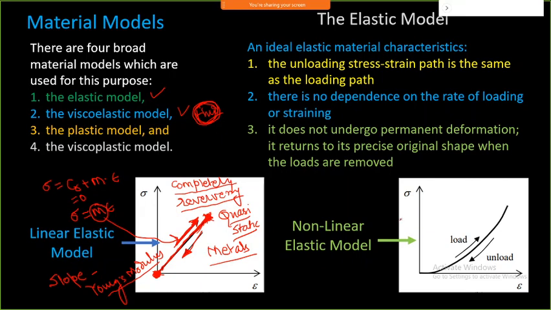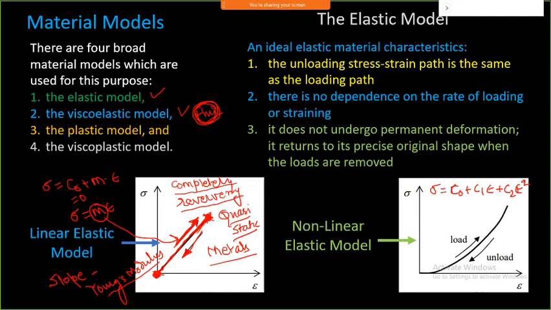If you look at rubber-type material, you can observe this is not straight-line behavior. During loading, it follows this path. Unloading also follows the same path. But the curve is not a straight line. It is like a parabolic curve, and it can be represented like this: sigma is equal to C0 plus C1 epsilon plus C2 epsilon square.